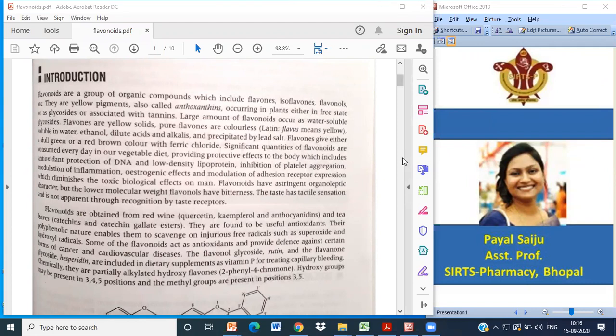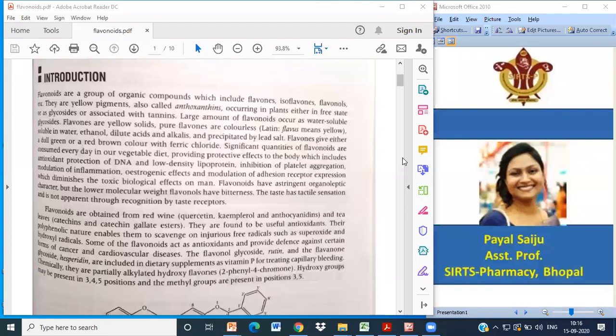फ्लेवनॉल्स हैं येलो सॉलिड्स, प्लेन फ्लेवनॉल्स आर कलरलेस. अगर हम फ्लेवोन्स को देखें तो वो येलो सॉलिड्स हैं, और प्लेन फ्लेवोन्स कलरलेस हैं. They are soluble in water, ethanol, dilute acid, and alkali, and precipitated by lead salt. Flavones give either a dull green or red-brown color with ferric chloride. So this is the significant test for flavonoids, we can say.